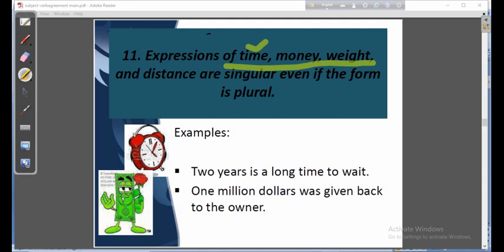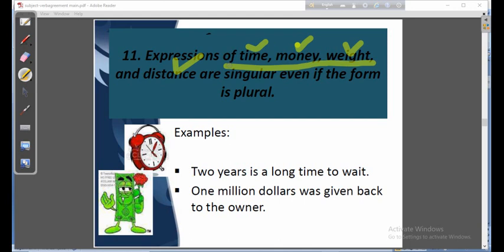It has taken is, though the subject looks plural. Money: 10 lakh is a huge amount. Weight, distance: 70 miles is a long distance.